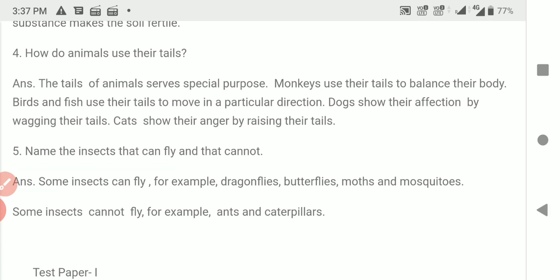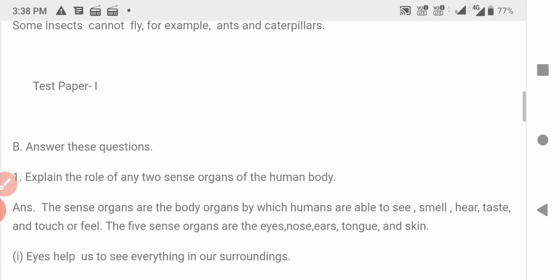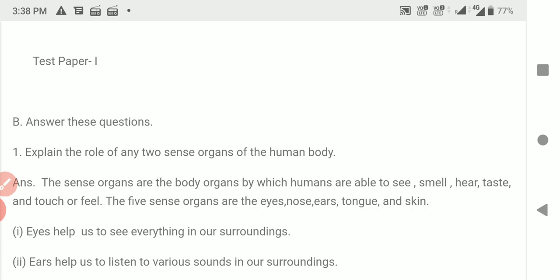Now, all of you turn to page number 77, test paper 1, B. All of you look in your books. B, answer these questions. First question is, explain the role of any two sense organs of the human body. The sense organs are the body organs by which humans are able to see, smell, hear, taste and touch or feel. The 5 sense organs are the eyes, nose, ears, tongue and skin.